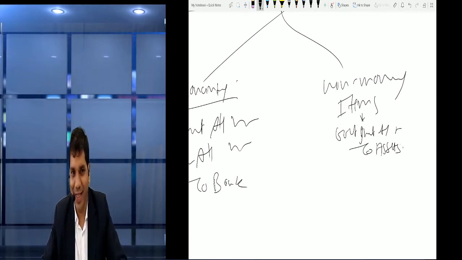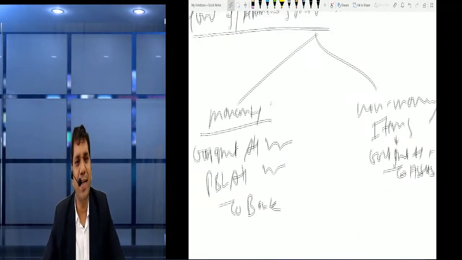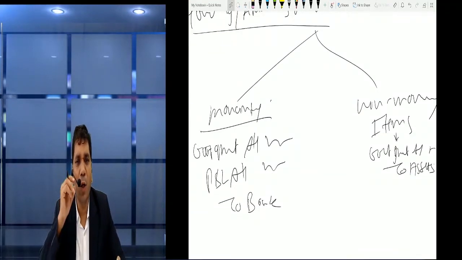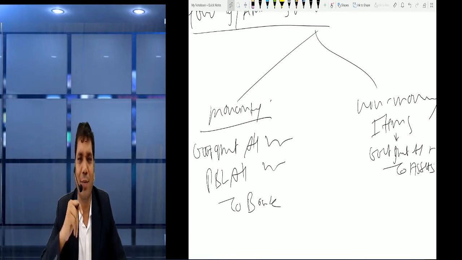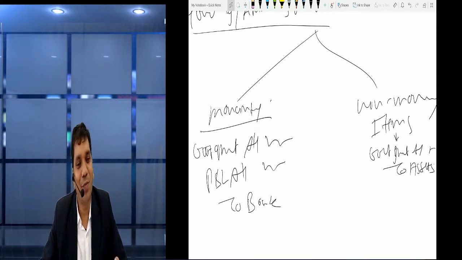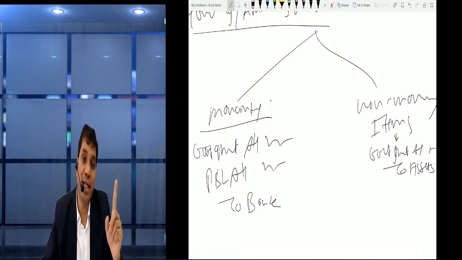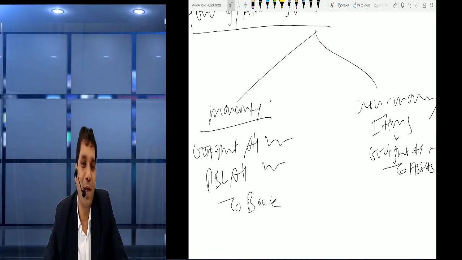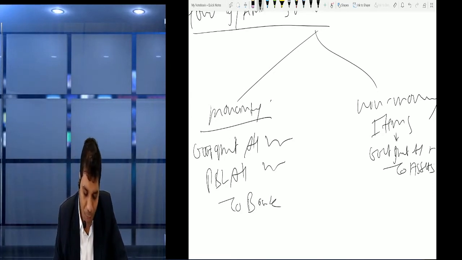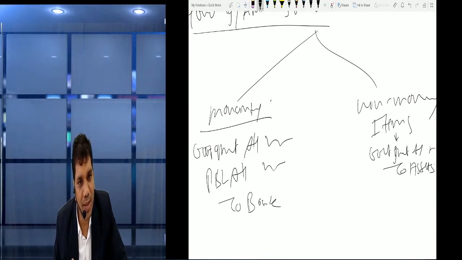I repeat once again, whatever we had done previously, if for any reason our government grant becomes refundable, then definitely we have to return the money. So we have to check what we did previously and make the opposite of that. That is the treatment for repayment of government grant. If we had received monetary, we check the government grant balance. If there is any government grant balance, we debit it. If not, then P&L account debit to bank.